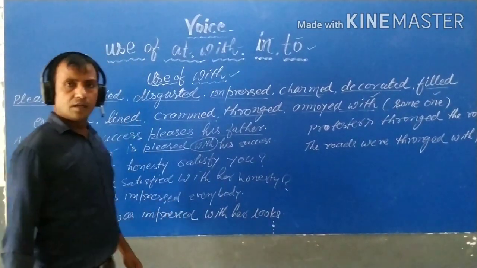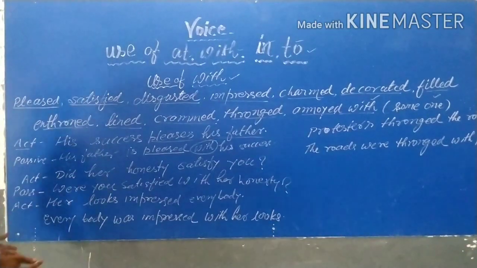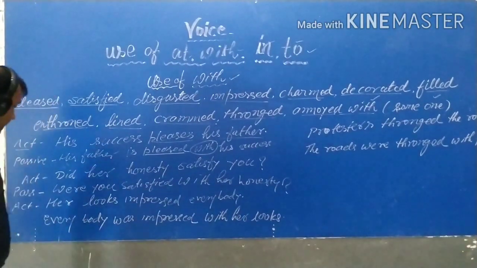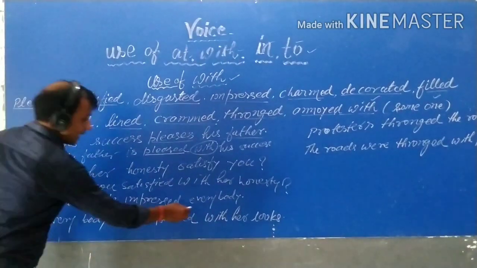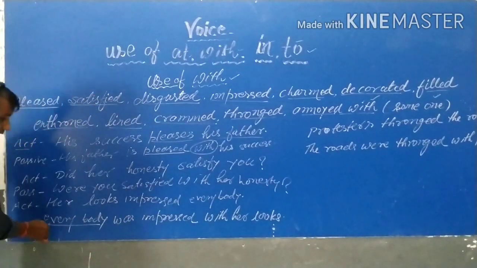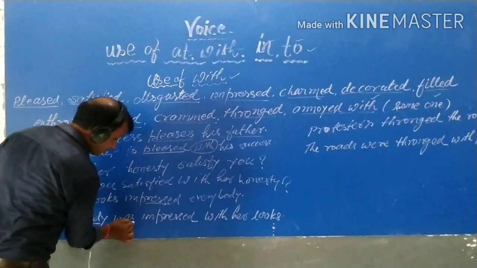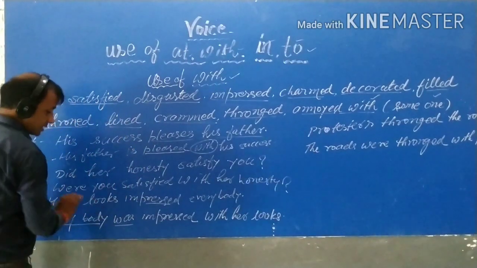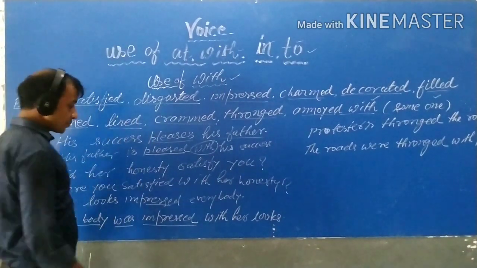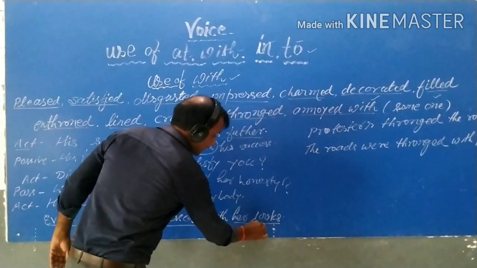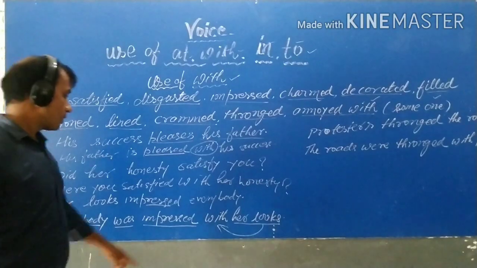Her looks impressed everyone. उसकी looks ने सभी को impressed किया. So what will be the passive? Here I have transformed into passive. Everybody was impressed. Impressed is in past indefinite, then was is used here, and the third form of impressed is impressed. And her looks is used with a certain preposition, and that preposition will be with.